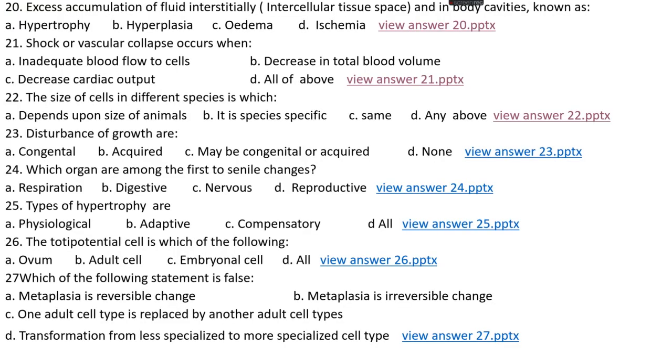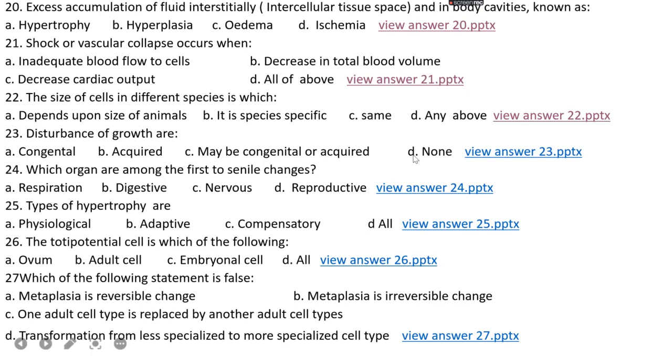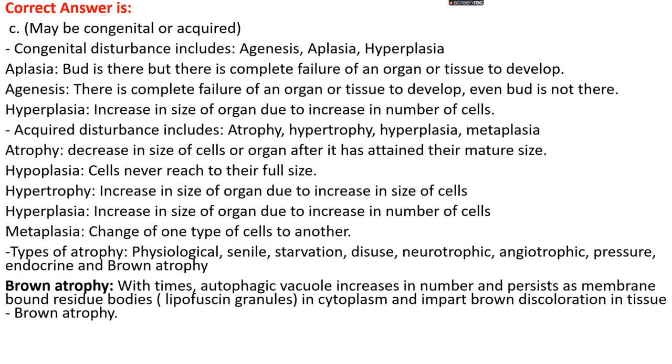Question number 23. Disturbance of growth is Option A, congenital, Option B, acquired, Option C, may be congenital or acquired, Option D, none. The right answer is option C, that is may be congenital or acquired.